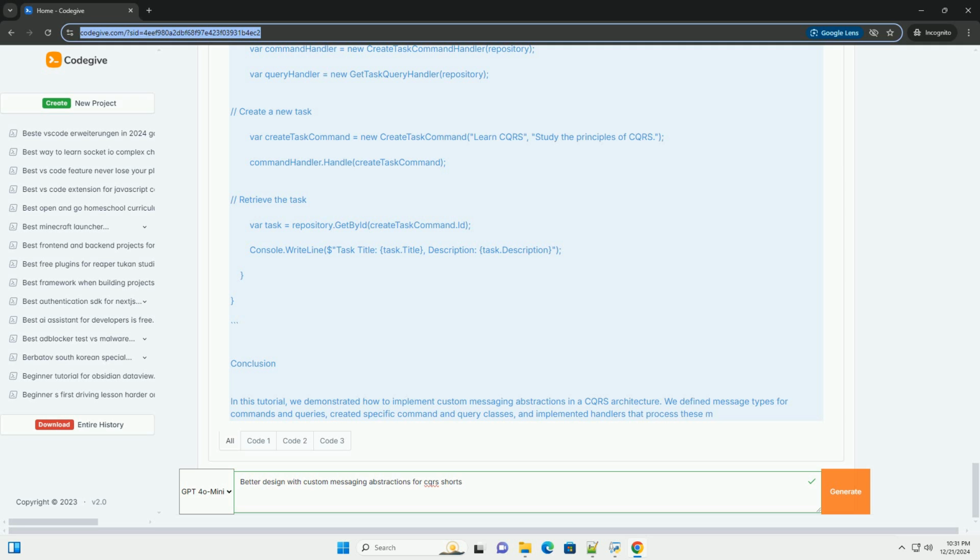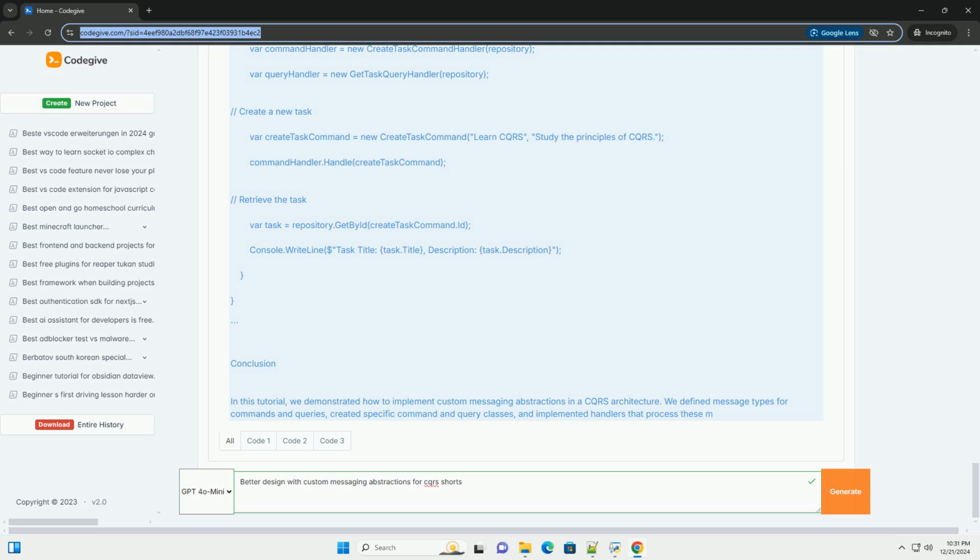// Query handler. public class GetTaskQueryHandler { private readonly TaskRepository _repository; public GetTaskQueryHandler(TaskRepository repository) { _repository = repository; } public Task Handle(GetTaskQuery query) { return _repository.GetById(query.TaskId);